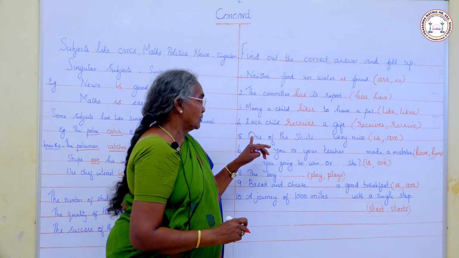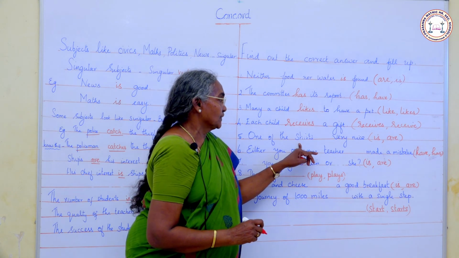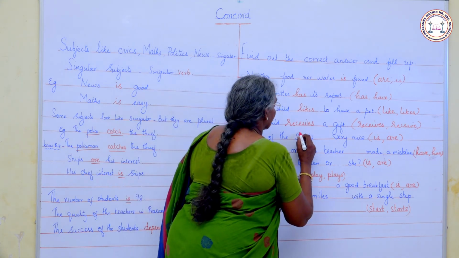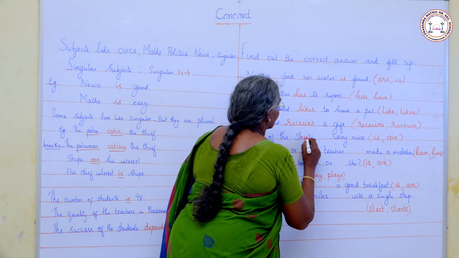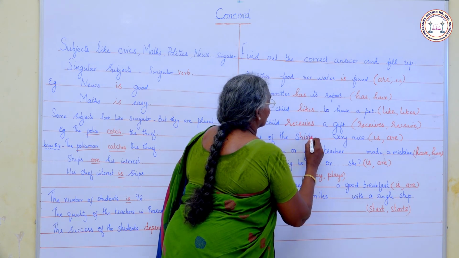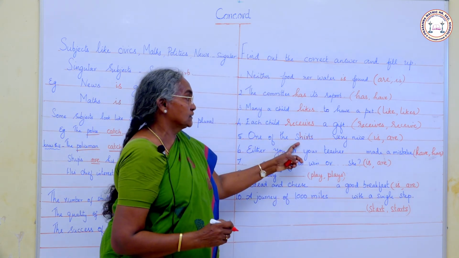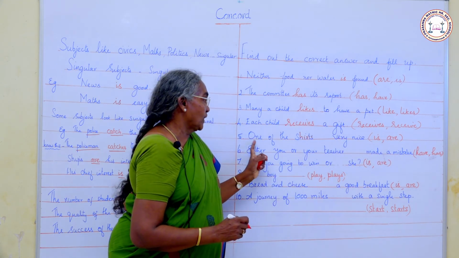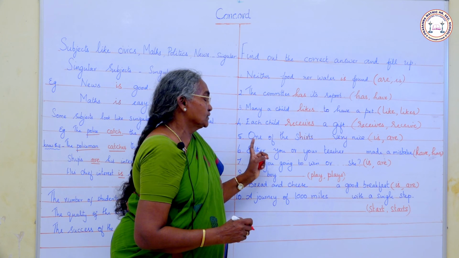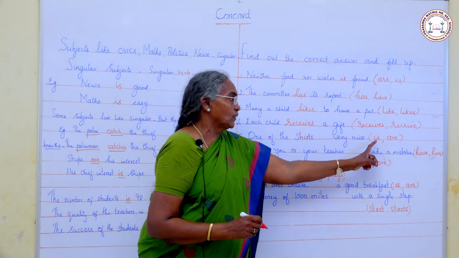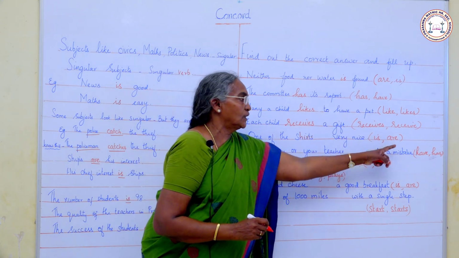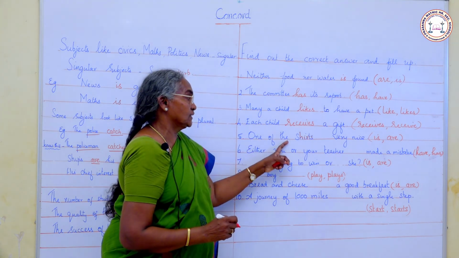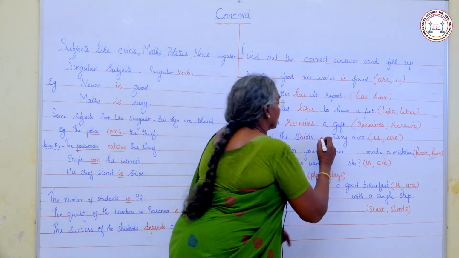Next one. One of the shirts dash. One, we have to consider this one. So we use only a singular verb. What is the singular verb here? Is or are. One of the shirts is very nice.